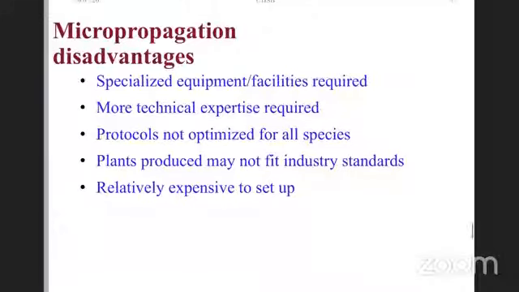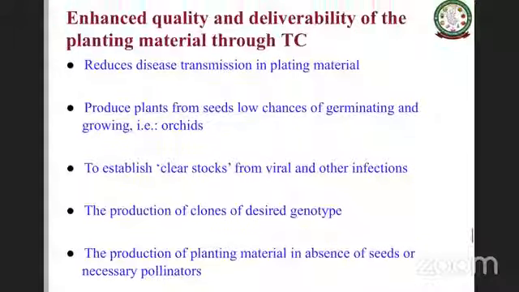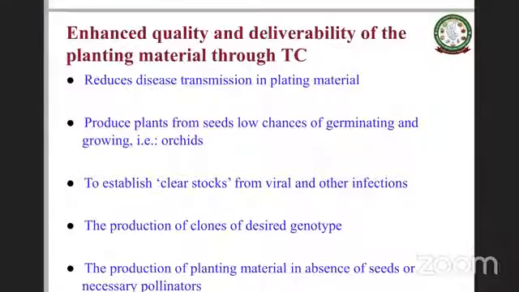A few things to see about what tissue culture has done. It has enhanced quality deliverability. How? It reduces the disease transmission in planting material, which otherwise is not true in a conventional manner, because when you take the seed, there would be seed-borne and planting material-borne diseases.